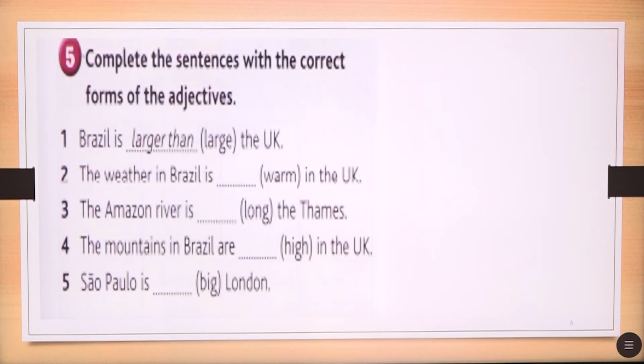So we put him, her, it aside. Like Brazil is larger than the UK. So we have Brazil and the UK. So we are comparing both of them. Now check the rest of them and then we will see if you used the right ones.